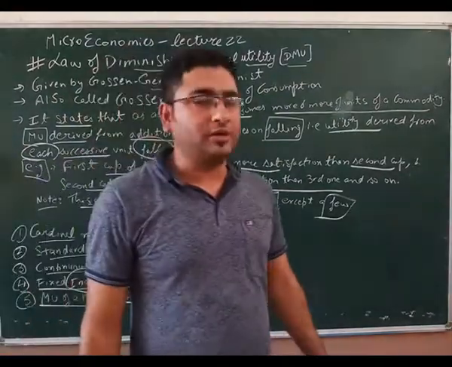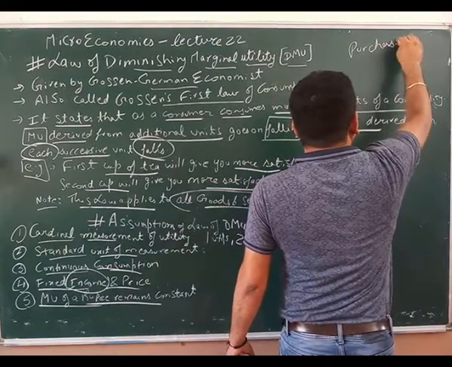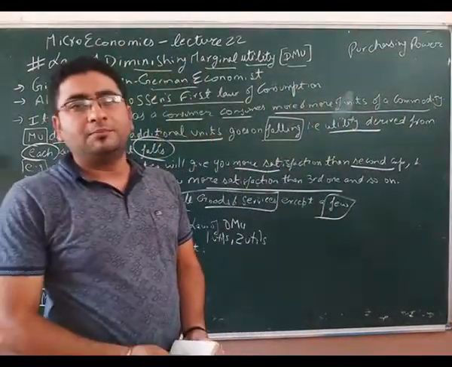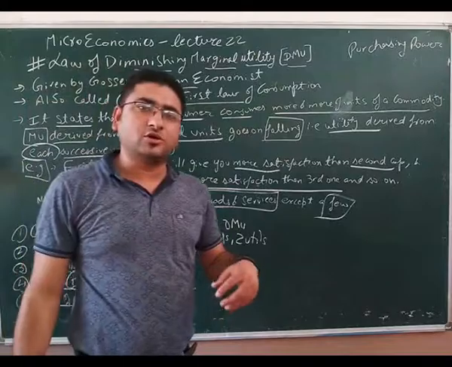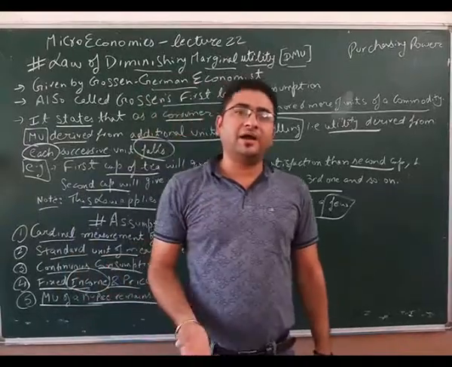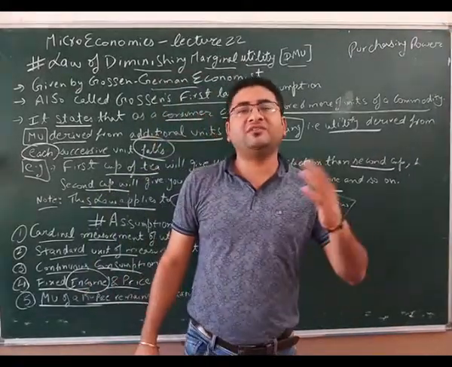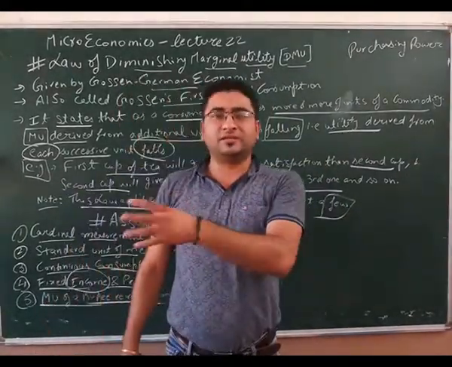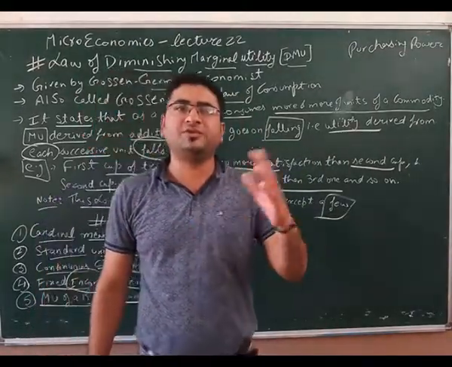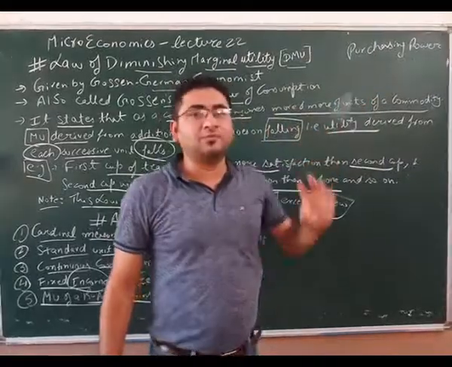Now what is MU of a rupee? MU of a rupee relates to the purchasing power of rupee. Now this is a new concept to you all. We would say, what is the purchasing power of rupee? Purchasing power means how many utils or what amount of satisfaction a single rupee will fetch you. For example, if I buy a samosa for rupees 5, and it gives me 5 utils, so what I will say, that MU of rupee is this. For example, for every rupee I have got 0.20, or we would say for 5 rupees I have got 5 utils. Getting my point? So per rupee satisfaction जो होता है, that is called purchasing power of money.